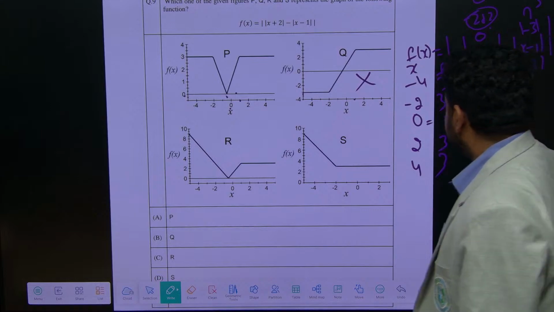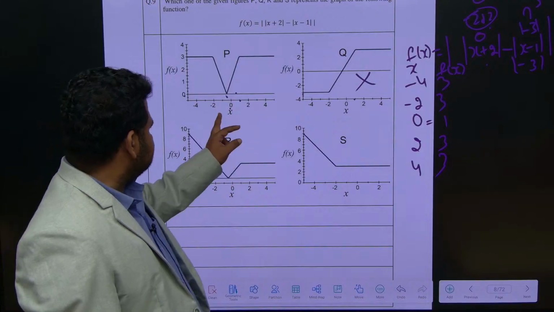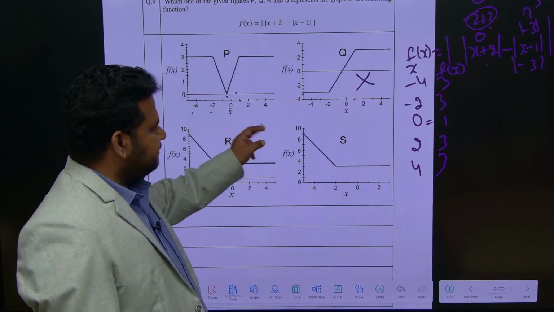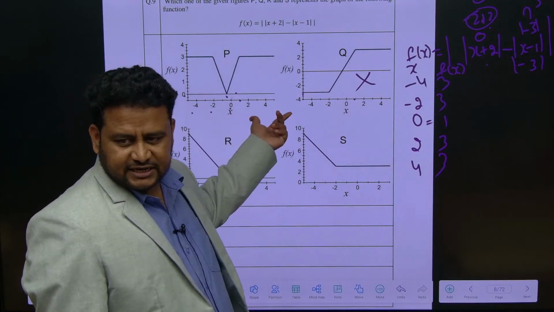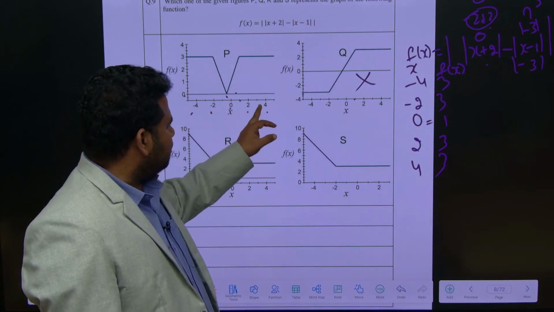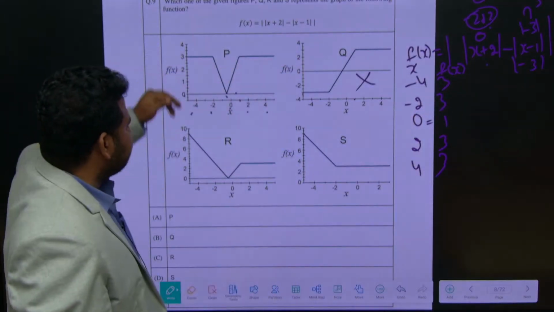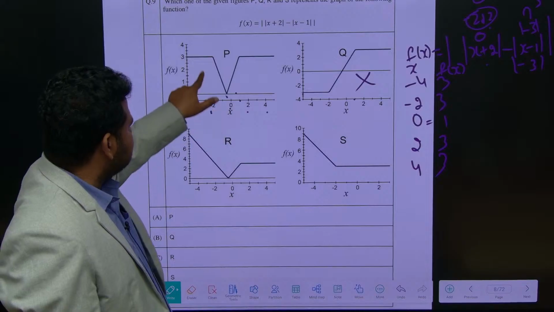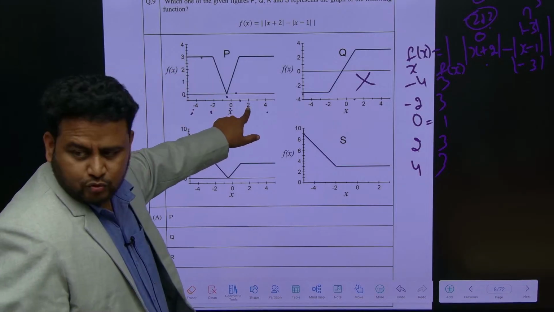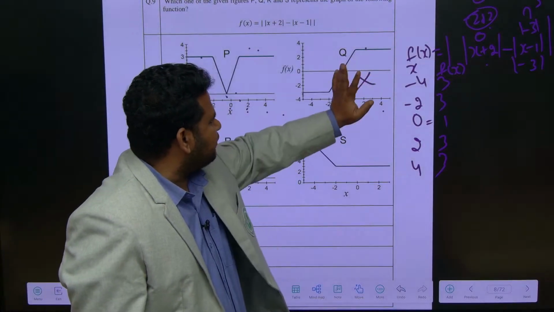So see here, if I put x values minus 2, minus 4, 2 and 4, why am I taking these values? Because these are the values that are there here. What value should I get? 3. That means I should get a parallel line here. Where am I getting a parallel line? Minus 2 it should be 3, minus 4 it is 3, 2 it is 3, 4 it is 3. Here 2 and 4 it is 3, okay fine. Is it 3?